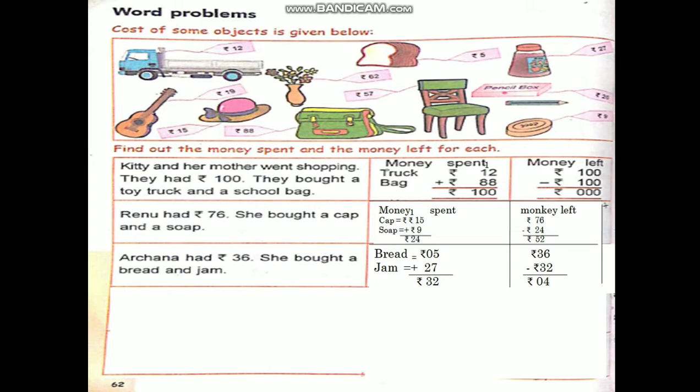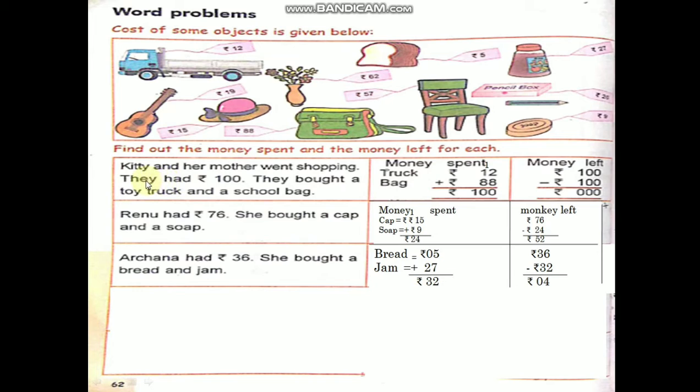You have to find the cost of some objects given. Find out the money spent and money left for each. Here word problems are there, children. Here the cost of some objects is given below. So what we have to do? Find out the money spent and money left for each.